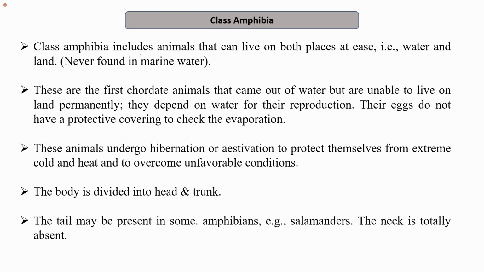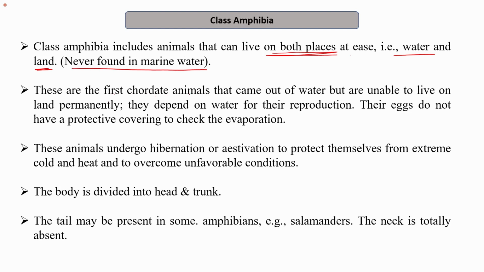The class Amphibia includes animals that can live in both places. Unlike class Pisces, where the animal can live only in water, class Amphibia animals can live easily in both water and land. However, they are never found in marine water.